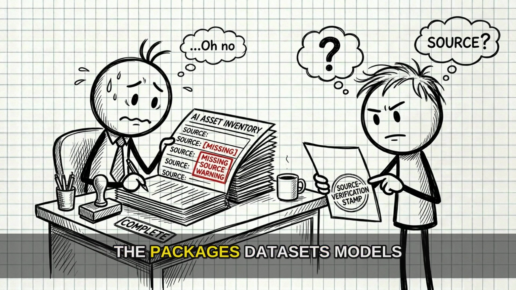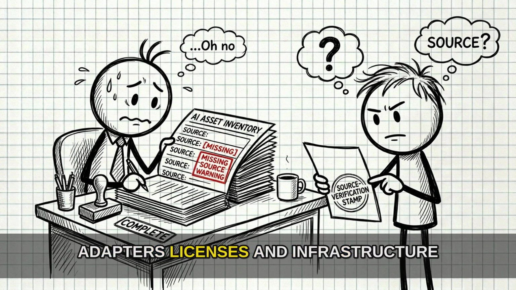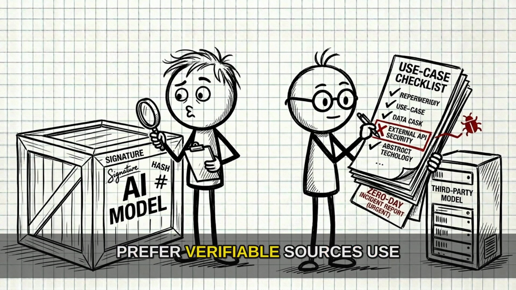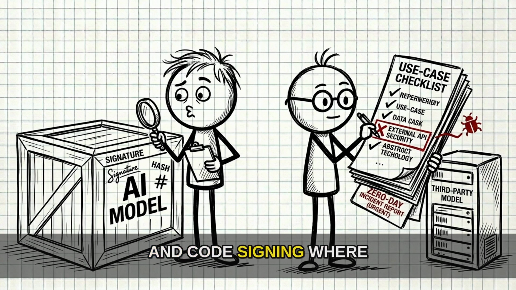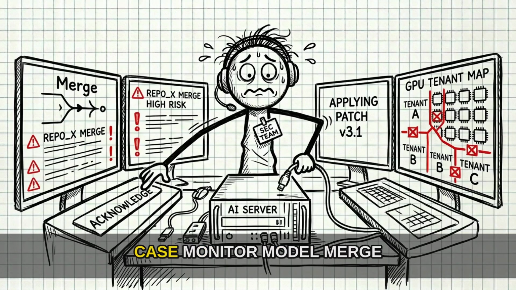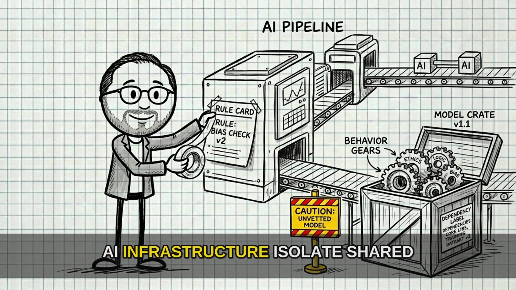Inventory the packages, datasets, models, adapters, licenses, and infrastructure. Prefer verifiable sources. Use signatures, hashes, integrity checks, and code signing where they are available. Red team third-party models for your actual use case. Monitor model merge and conversion workflows. Patch AI infrastructure. Isolate shared compute.